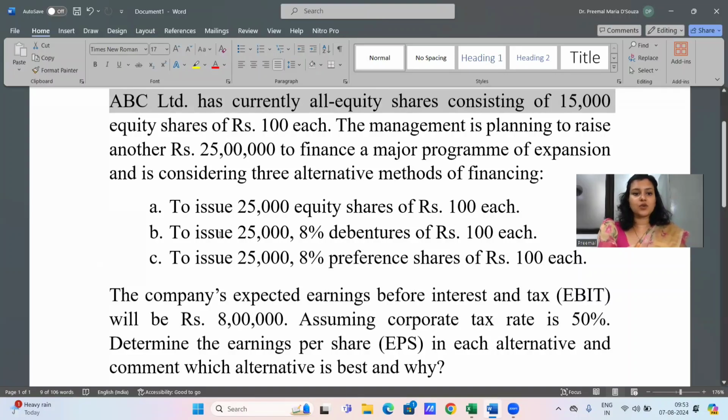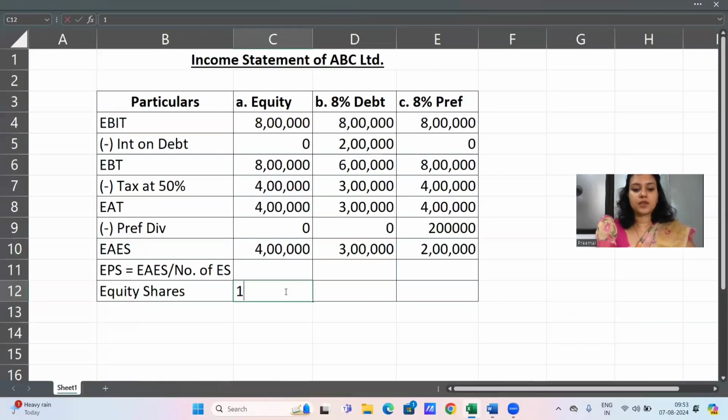So whether the company goes for option A, B or C, the 15,000 equity shares is still existing in the company. So therefore, in the first option where they are raising extra 25,000 equity shares, we'll have to add the existing 15,000 to this. So in the first option, the number of equity shares will be existing 15K plus the new 25K that is being raised.